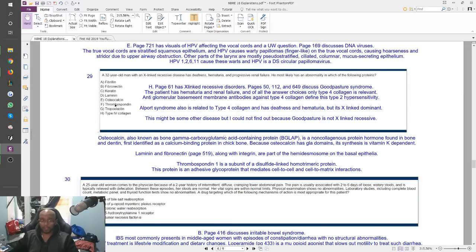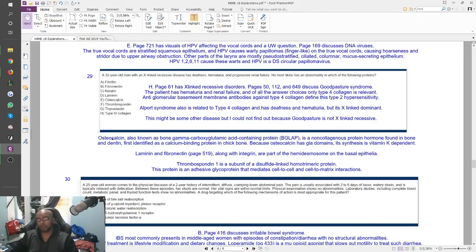Now, what are these other answer choices? You should know most of them. I'm going to explain the ones you don't know. Osteocalcin, you might not have heard of before. This is also known as carboxyglutamate acid containing protein. Really big thing, right? Osteocalcin is a non-collagenous protein hormone found in bone and dentin, first identified as a calcium binding protein in chick bone. Because osteocalcin has GLA domains, its synthesis is vitamin K dependent.